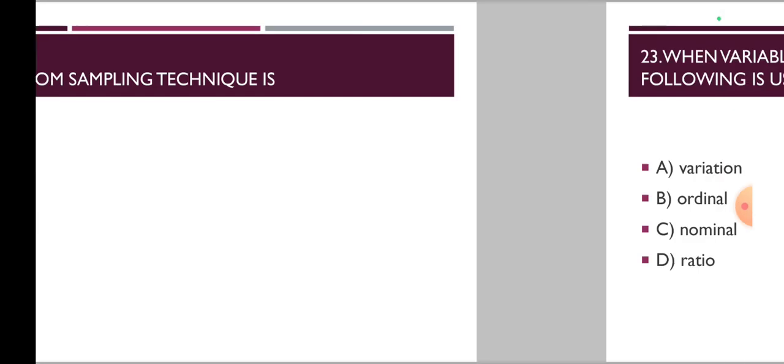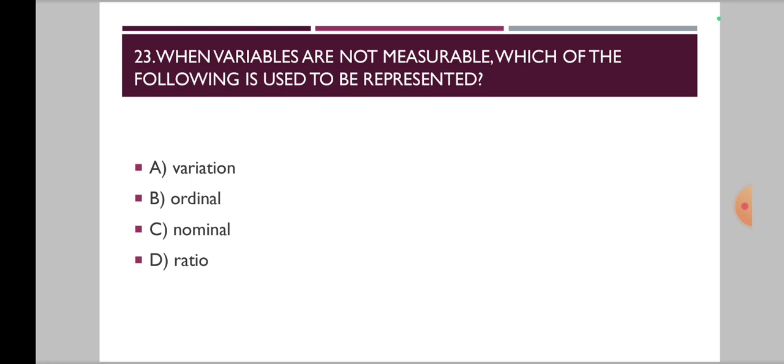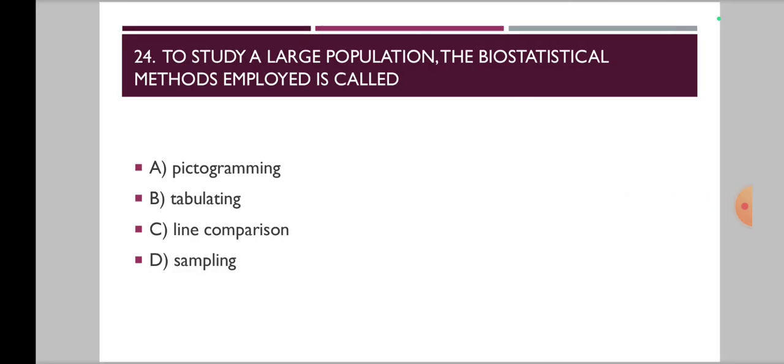Now moving on to 23rd one, when variables are not measurable, which of the following is used to be represented? Variation, ordinal, nominal, and ratio are the options. Okay. Now 24th one, to study a large population, the biostatistical methods employed is called. Is it pictogramming, tabulating, line comparison, or sampling?